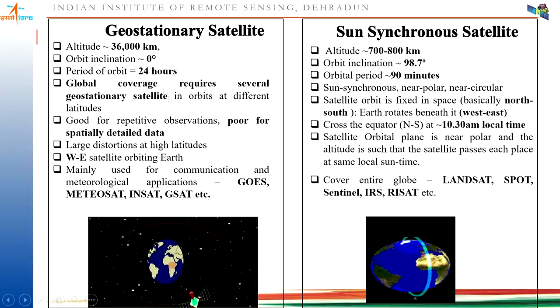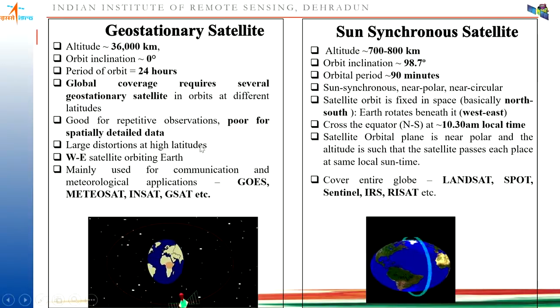Orbital inclination is 0 degrees, meaning the angle made by your satellite with the equatorial plane is 0 degrees. The period of orbit is around 24 hours to complete the entire orbital revolution. It is good for repetitive observation. For weather forecasting and meteorological applications, that is very good because they require high temporal resolution data.